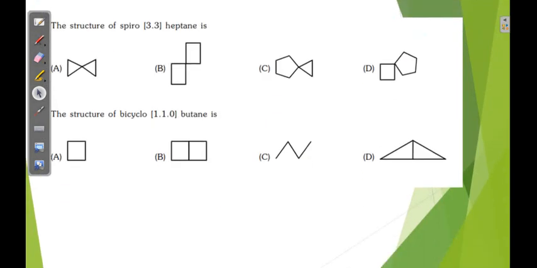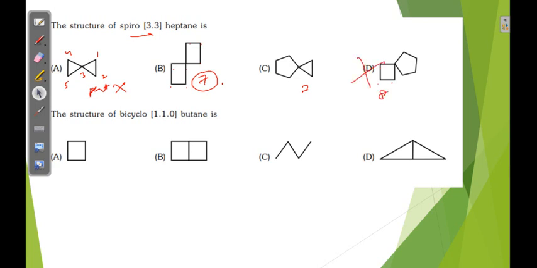Next, the structure of spiro[3.3]heptane. Just identify it in MCQs. So these are the spiro compounds. Numbering we should start here: 1, 2, 3, 4, 5 like this. The total should be hept, but here only pent, so it's not. Here 1, 2, 3, 4, 5, 6, 7, so 7 carbons, yes, the chance is there. Then 5 to here also 7: 5, 6, 7, 8. Here 8, so these two are not.